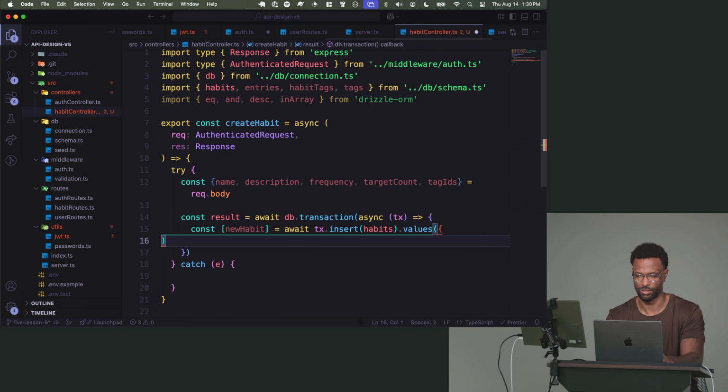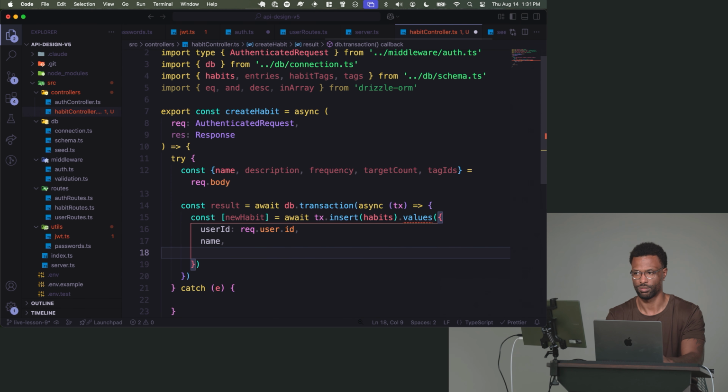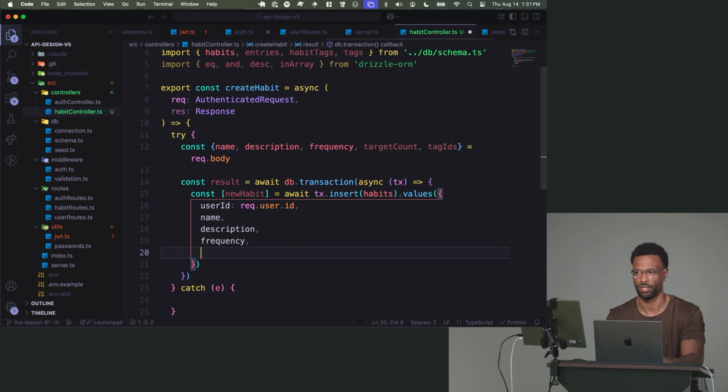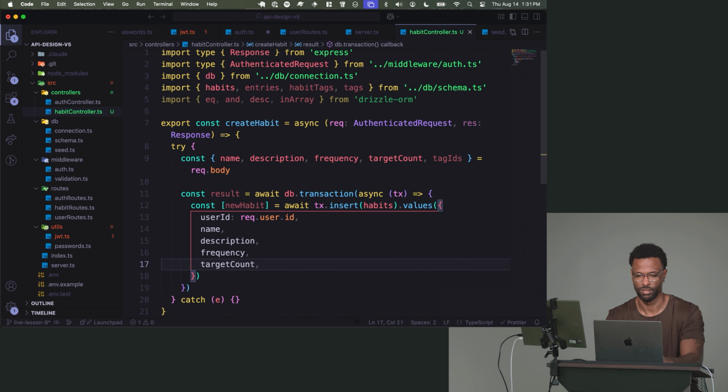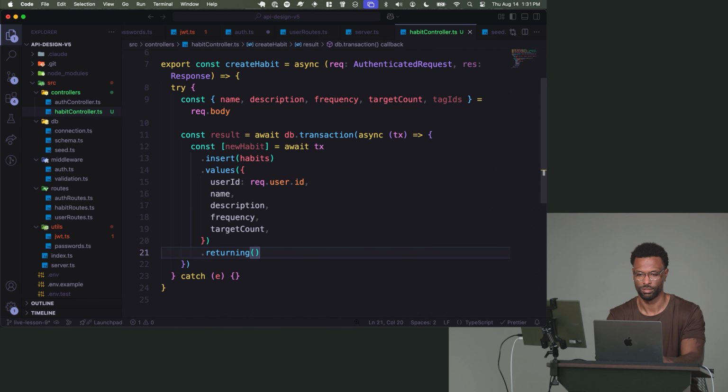And in this case, we want to just pass in the user ID, which will be req.user.id. The name is name. We already destructured that. The description is description. The frequency is frequency. And the target count is target count. So we already destructured all those things. And then we're going to say returning. Give me all the things. Cool.